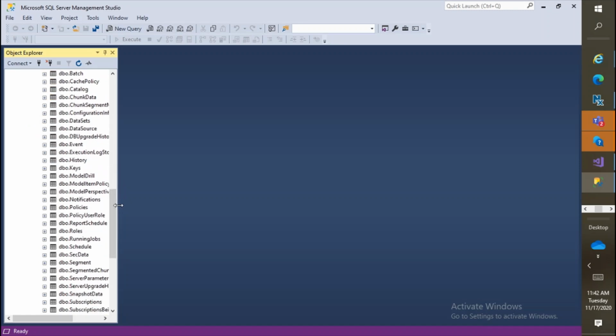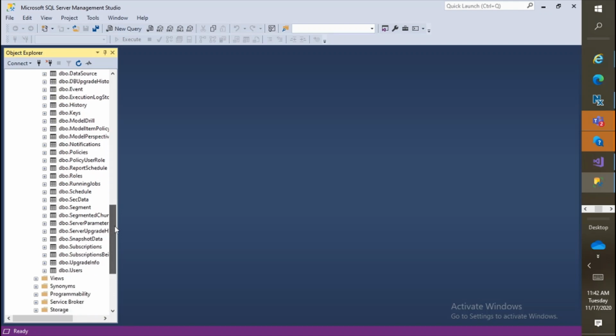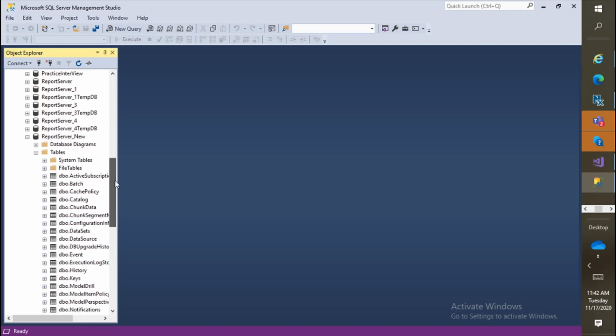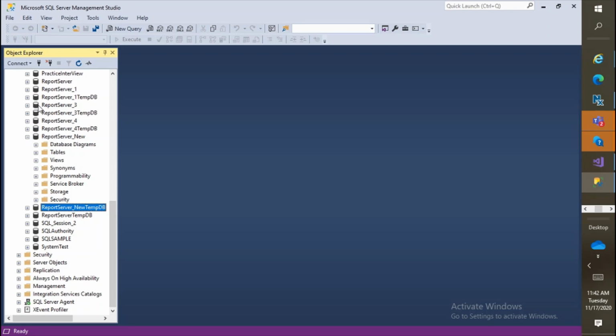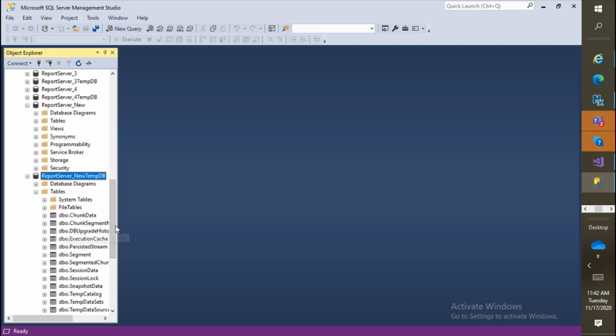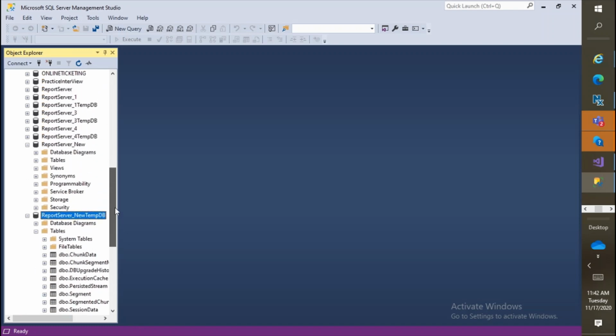As we haven't deployed anything, these are the predefined default system tables. Let's go to the TempDB also and see the tables. Here also the same or a few tables are there.